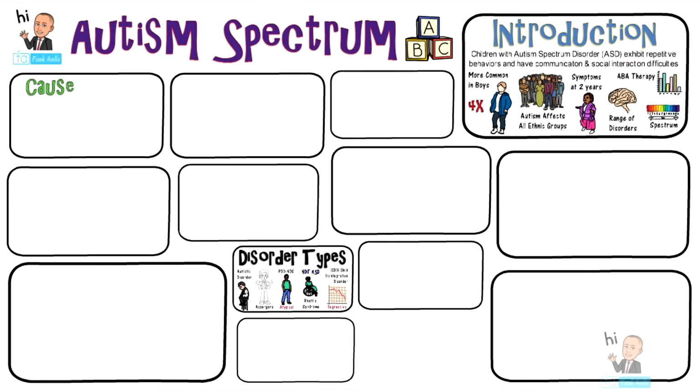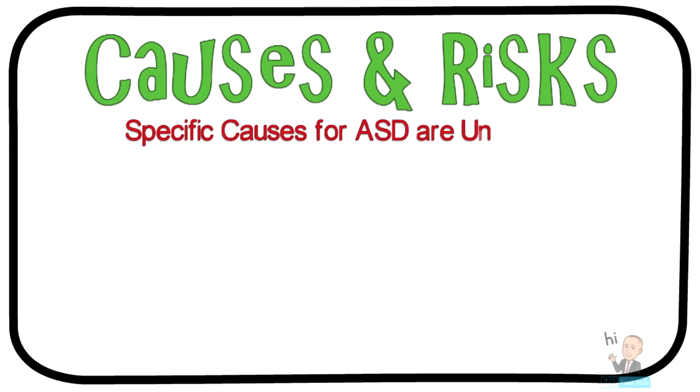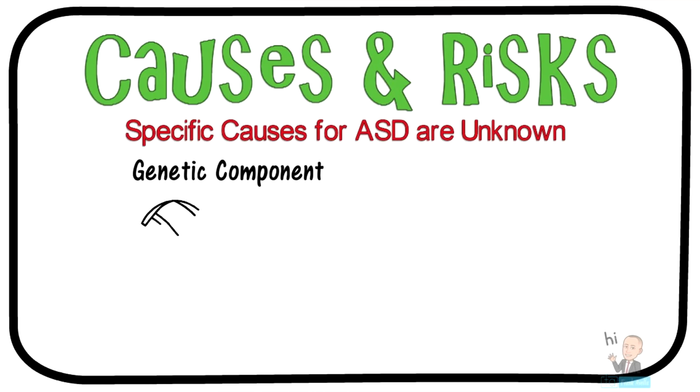Next, we'll take a look at some of the causes and risks. The specific causes of ASD are unknown. However, scientists have identified some potential risk factors. There is currently research that strongly implies a genetic component is involved.